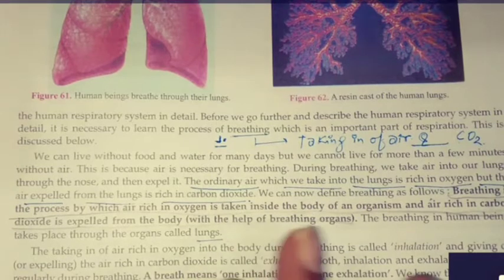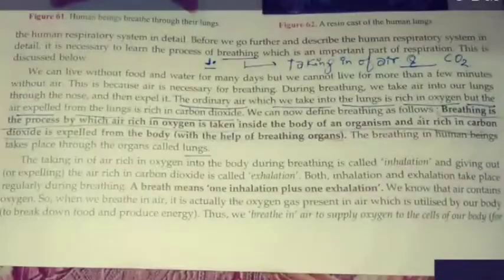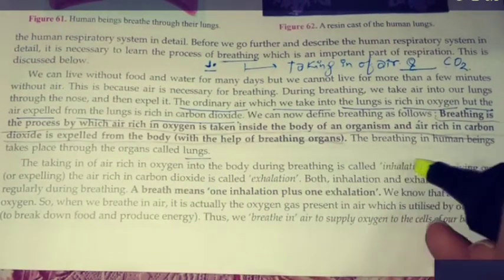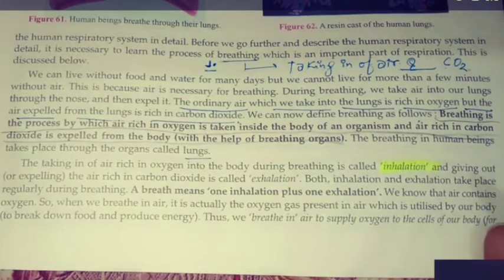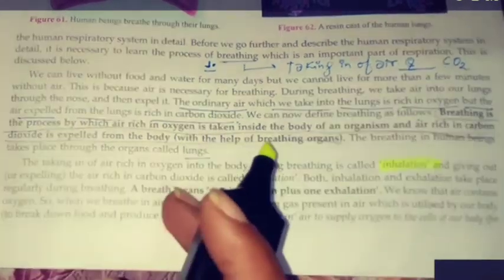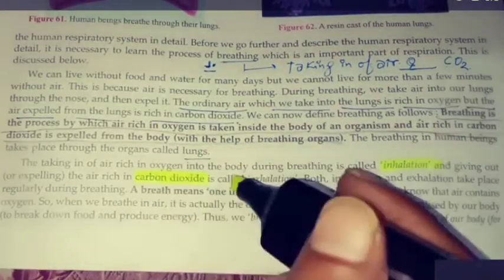Frogs, both lungs and gills. Fishes, gills. Taking in of air rich in oxygen into the body during breathing is called inhalation, and giving out or expelling the air rich in carbon dioxide is called exhalation.